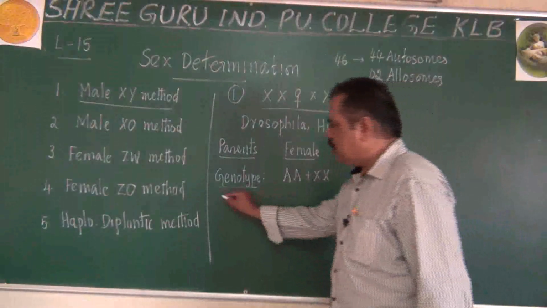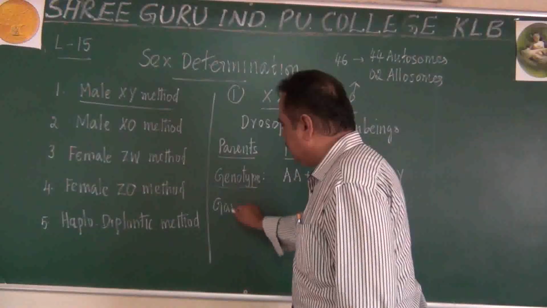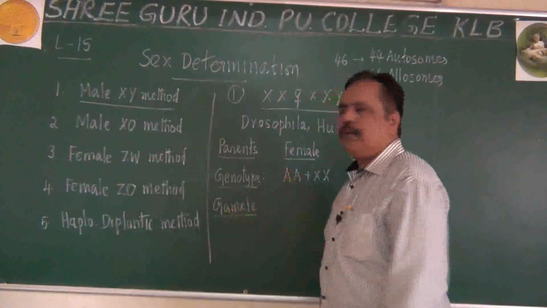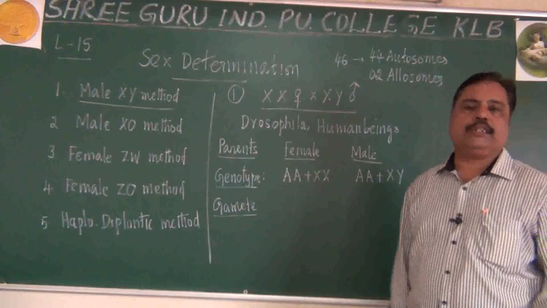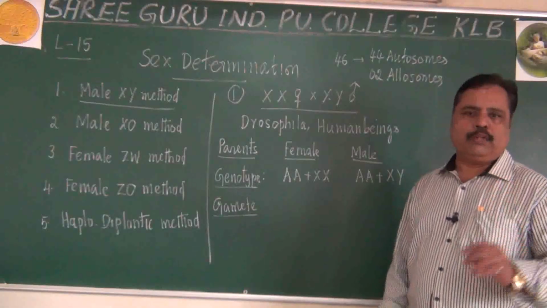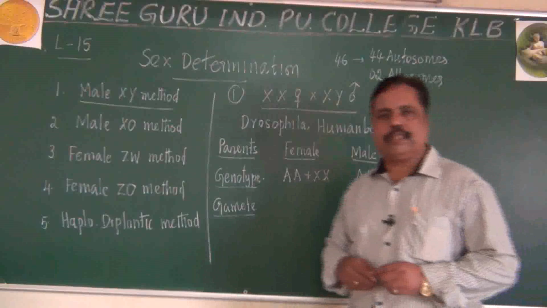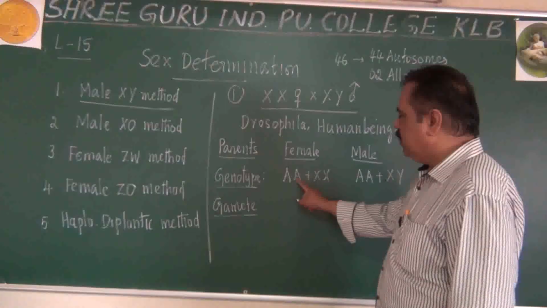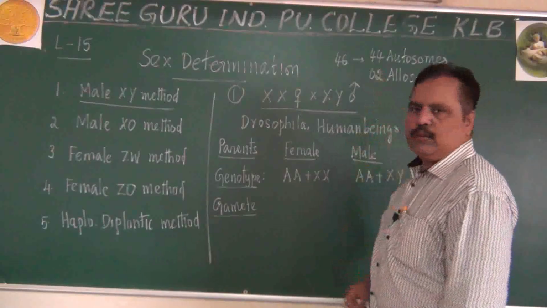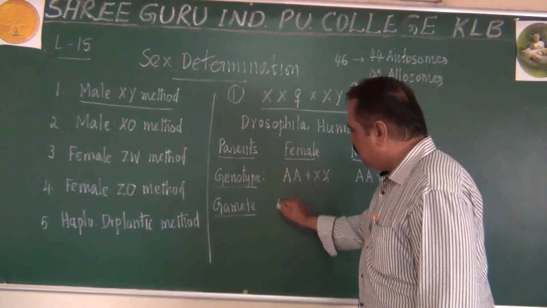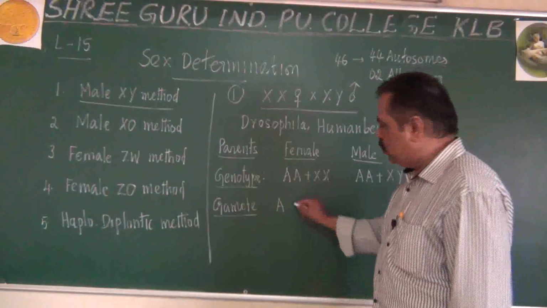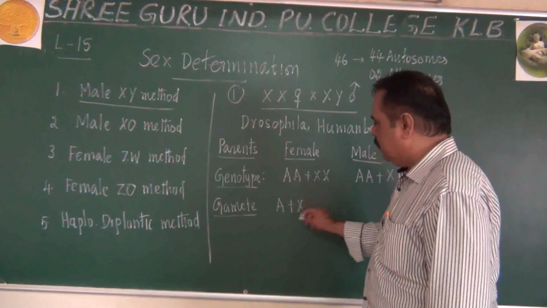Let me come to the third step, gamete formation. A very important point is that meiosis takes place during gametogenesis. What is meiosis? Reduction division. Out of 2 sets of autosomes, one set will come to one gamete, and out of 2 X chromosomes, one will come to that gamete.